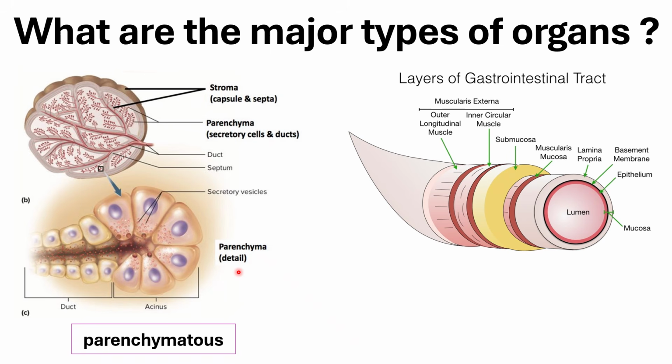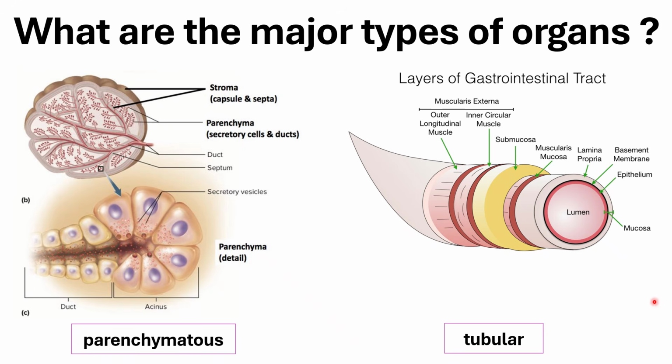Okay, and then next we have our tubular type of organ. So here you can see that the tubular type of organ basically looks like a tube, and it is able to look like a tube because the main important component of that organ, which is technically not part of that organ, is the presence of a space in the middle, which has a technical term of lumen. Right? So it has a lumen in the center, and then it is made up of layers of tissues forming a wall. So here, our example is our gastrointestinal tract.